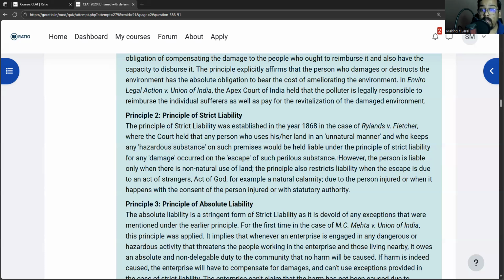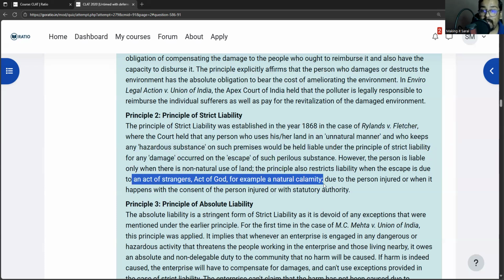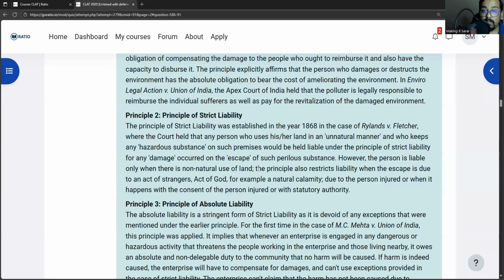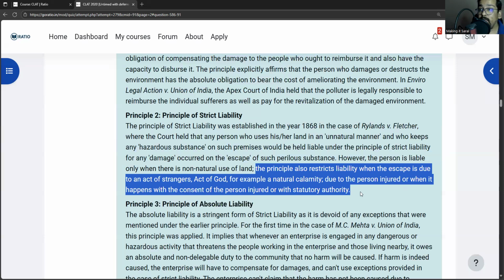However, the person is liable only when there is a non-natural use of land. The principle also restricts liability. So it says liability will not happen. Liability will not take place when the escape is due to the act of strangers, act of God, unnatural calamity, or due to the person injured, or when it happens with the consent of the person injured or with statutory authority. So these things, the things that I am highlighting, these are exceptions to the rule of principle of strict liability.